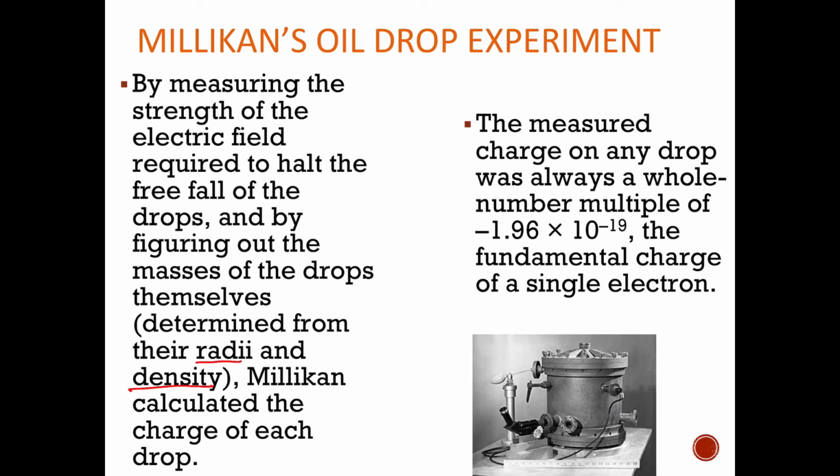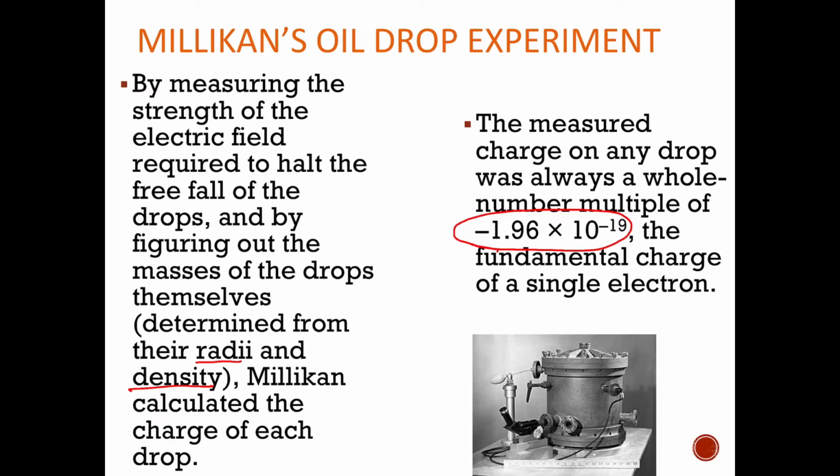So he had the mass of the drops and the strength of the electric field, so he was able to calculate the charge of each one of those drops. And the charge on any one of those drops was always a whole number multiple of this, negative 1.96 times 10 to the minus 19th. That is the charge of an electron.